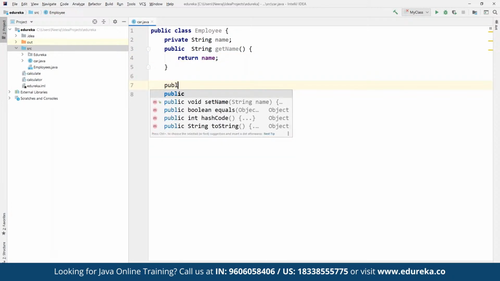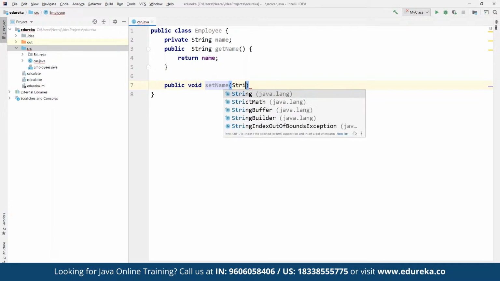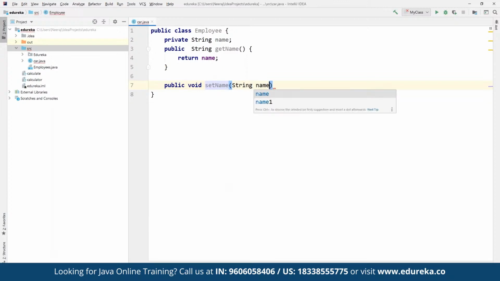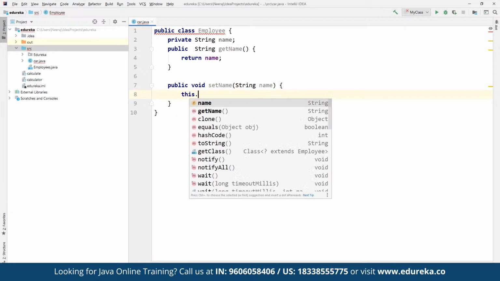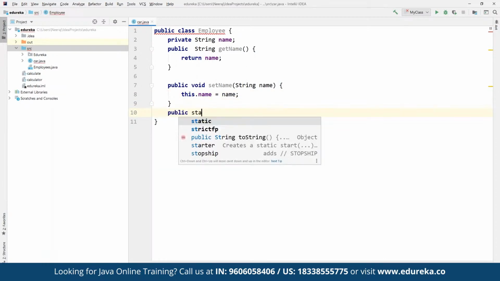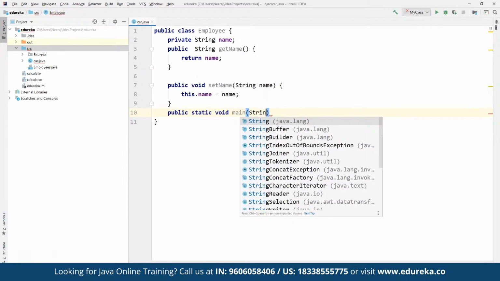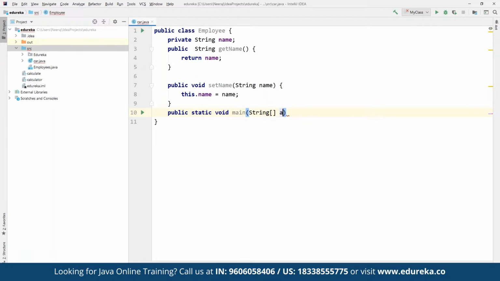And we create public void setName, where we take a String name parameter, and then we define this.name equal to name itself. And then towards the end, we can define public static void main with String args.